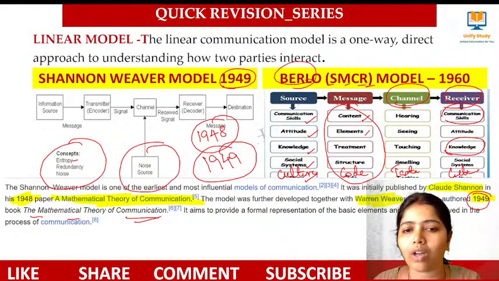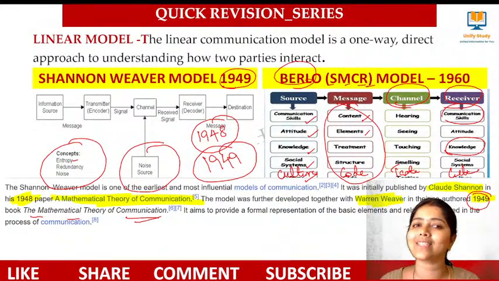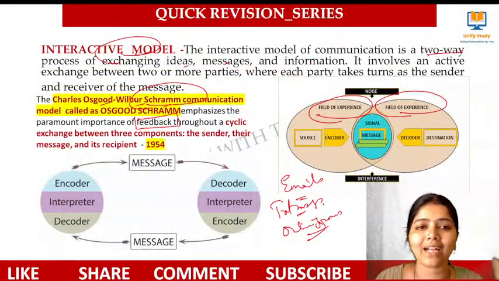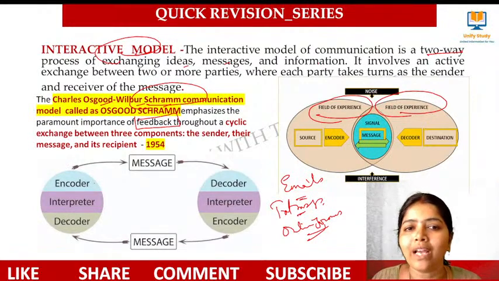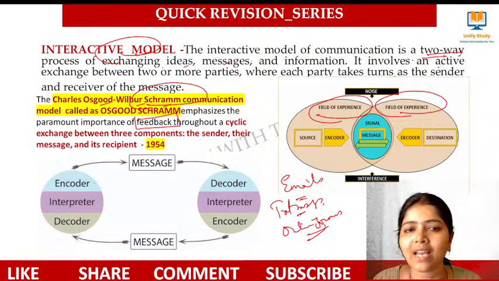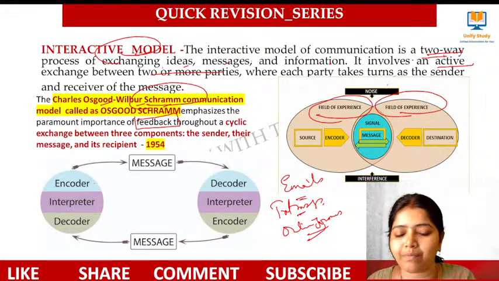You have to know all these things. The source and the receiver should have that skill set to understand and receive. It's called the source. An interactive model. What is the difference between interactive and transactional? I have told you. Interactive model of communication is a two-way communication of ideas, messages, and information. It involves an active exchange between two or more parties, the sender as the receiver and the receiver as the sender.